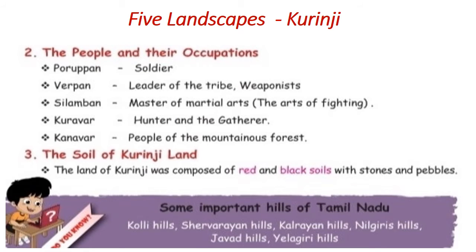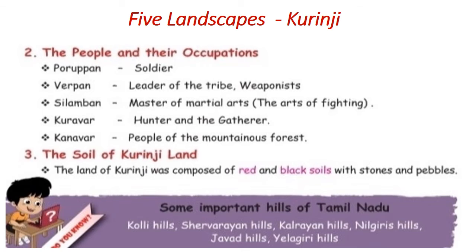The people and their occupations of Kurinji land are: Porupan, a soldier; Verpan, leader of the tribal weapon-bearers; Silamban, master of the martial arts, who knows the art of fighting; Kuravar, hunter and gatherer; Kanavar, people of the mountainous forest.